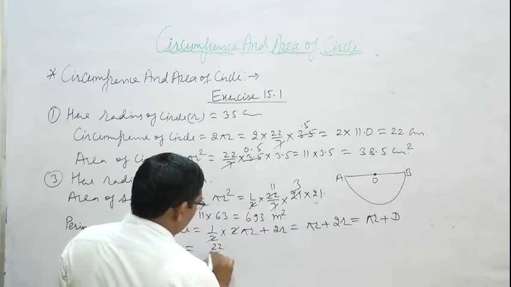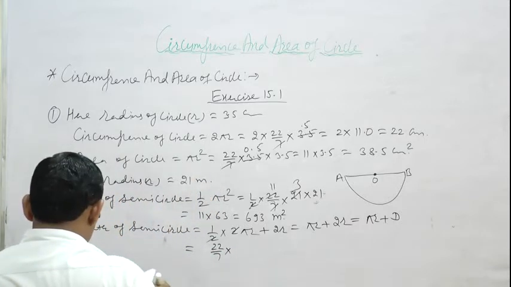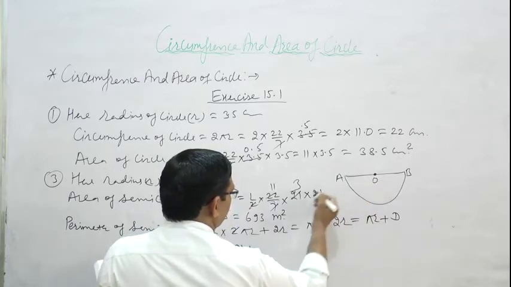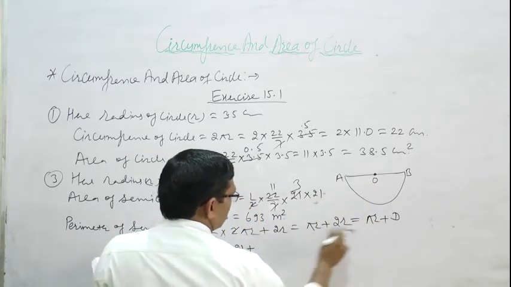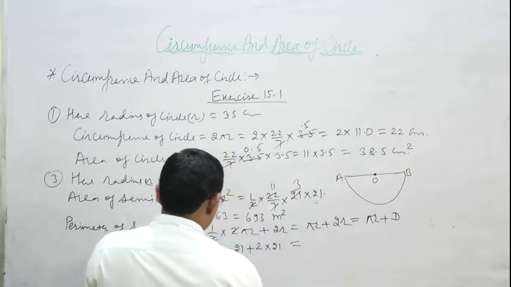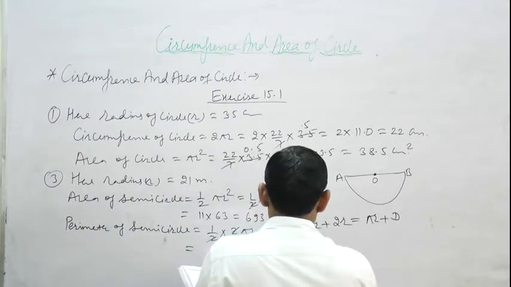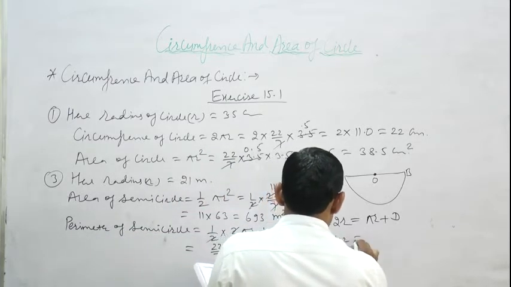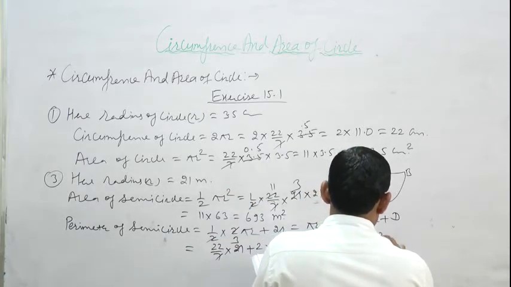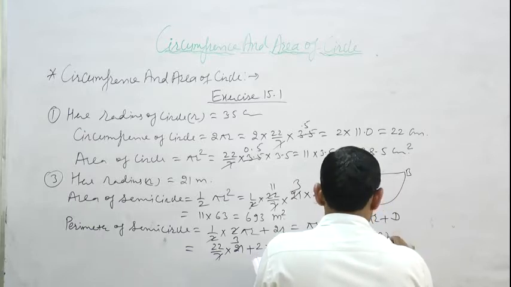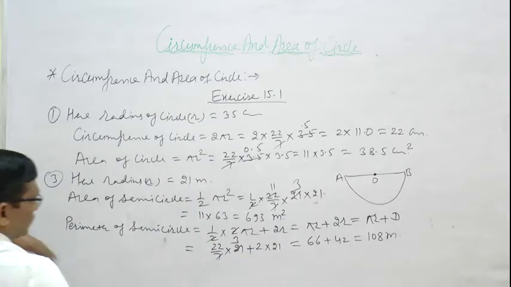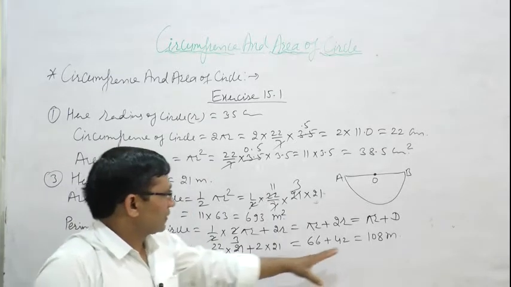Pi means 22/7 multiplied by r. Radius is 21, plus d, the diameter. Diameter means 2 multiplied by radius, so 2 multiplied by 21 is 42. 66 plus 42, that is 108 meter. So perimeter of semicircle is 108 meter.